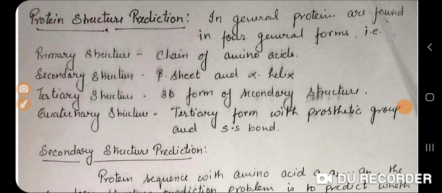This condition occurs because of the rotation, how the rotation is going to take place, or what kind of binding is involved in the structure. Prediction of a secondary structure, statistical methods are available, so we will discuss it in a further lecture. Then the tertiary structure of a protein. Tertiary structure of a protein is nothing but the three-dimensional arrangement of secondary structure.